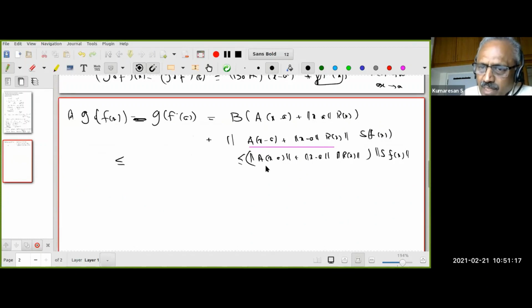Still, I am not through. I want this. There is a acting on x minus a. But remember, for any linear map a acting on x, we have said there is a constant c so that norm of a x is less than or equal to c times norm x. Do all of you remember that? We proved it.